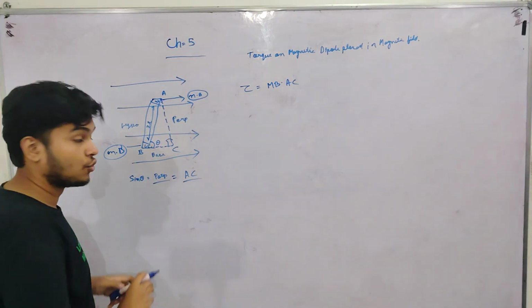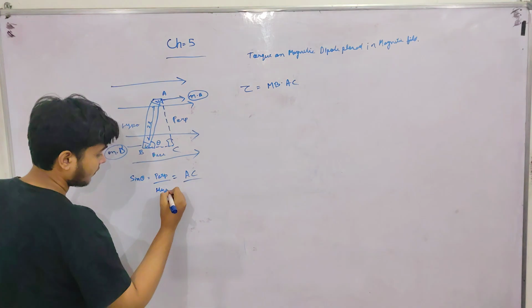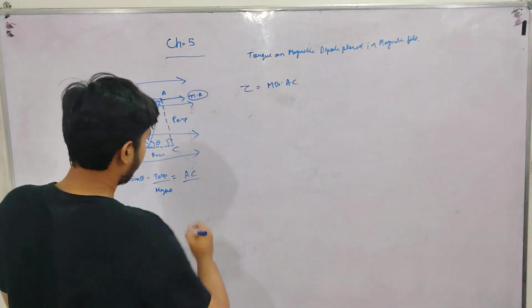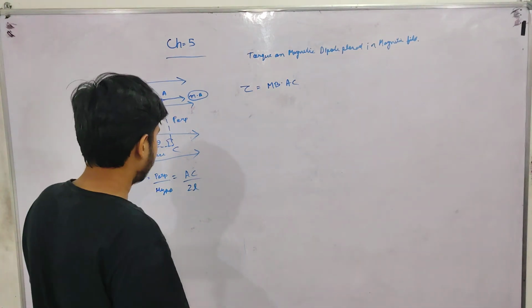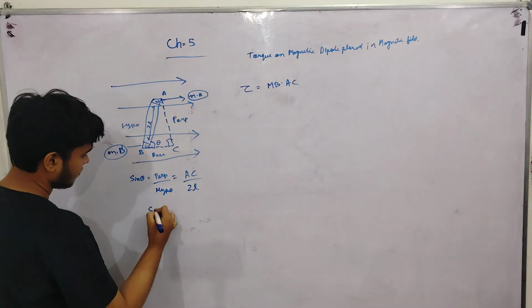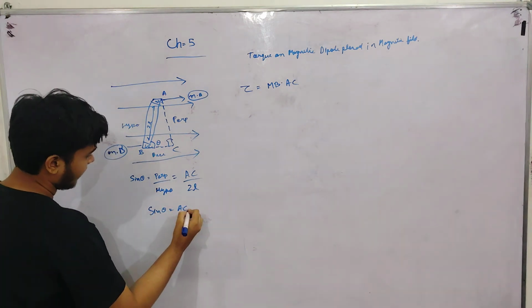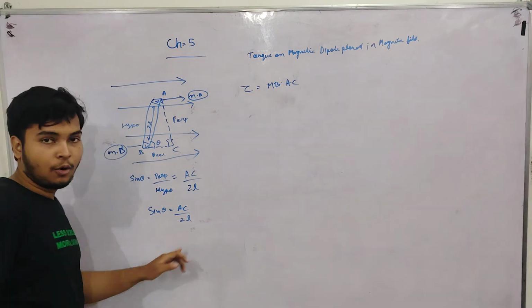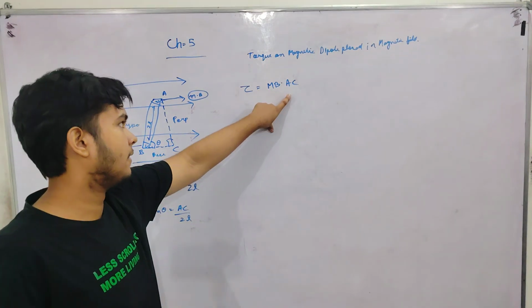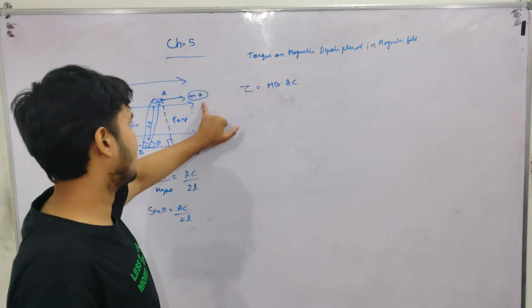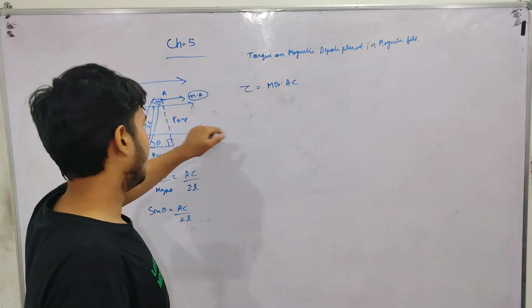Hypotenuse is 2L. So sin theta equals AC by 2L. Now we can write torque equals mB into AC.